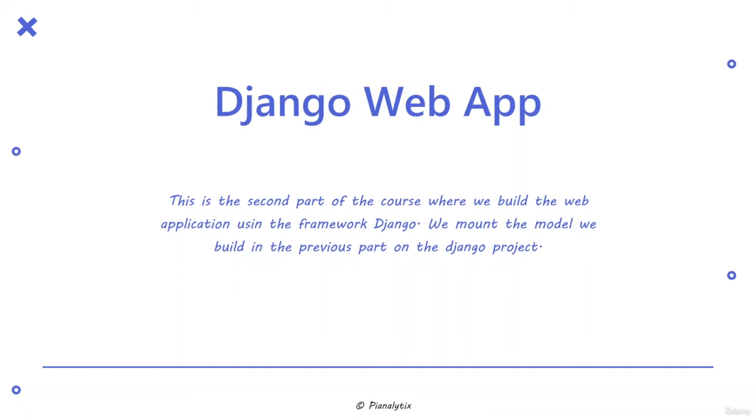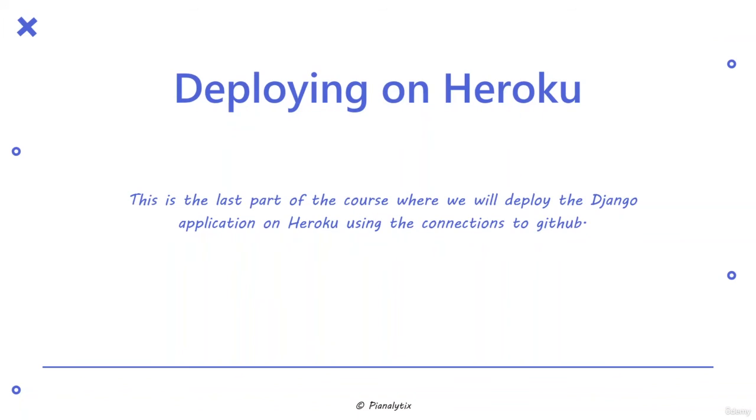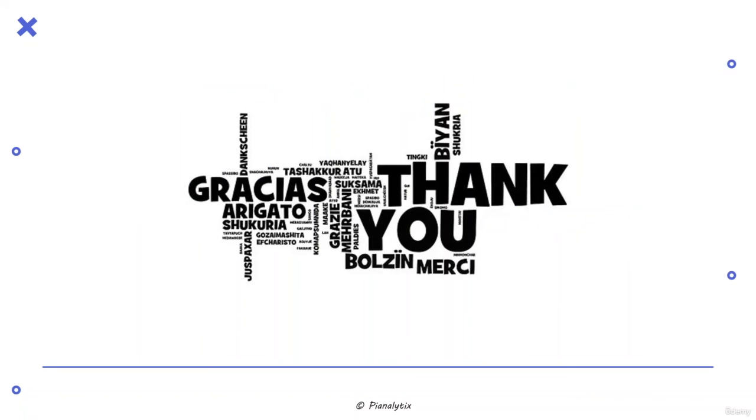The second part is where we will be building a web application that is on framework Django. Now we mount the model we built in the previous part of the Django project. Now this is the last part where we will be deploying the Django application on Heroku using the connections to GitHub. So now let's hop on to the first part of the project, that is creating the machine learning model.